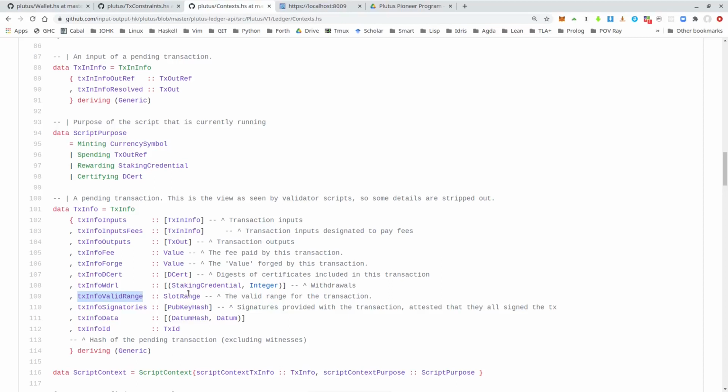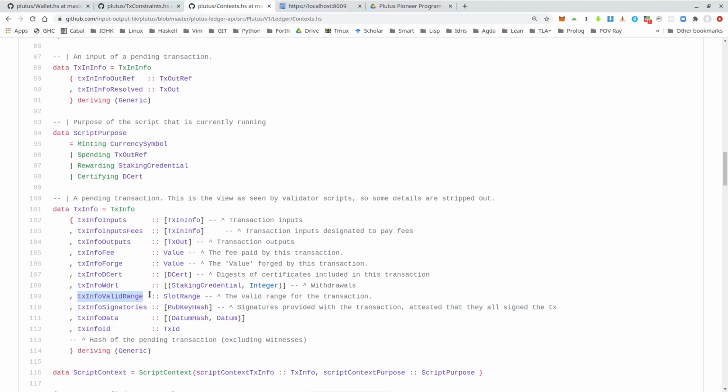And as I explained before, the way time is handled is that during validation, before any script is run, it is checked that this range that the transaction gives actually includes the current slot. So we know that the current slot is included in the slot range that's given here. But we don't know exactly what the current slot is because this slot range might be large. It might be an interval that contains many slots. And all we know is that one of those slots is the current time.